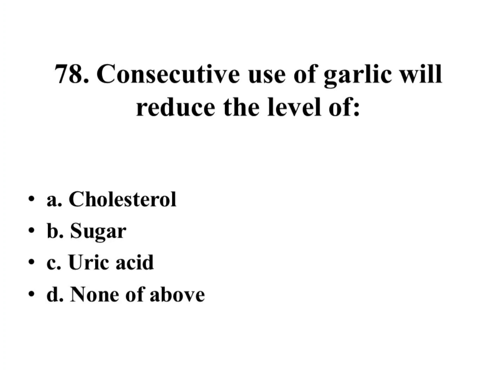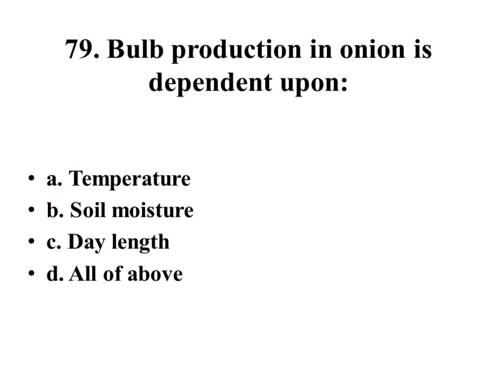Right answer is cholesterol. Bulb production in onion is dependent upon temperature, soil moisture, day length, all of above. Right answer is day length.